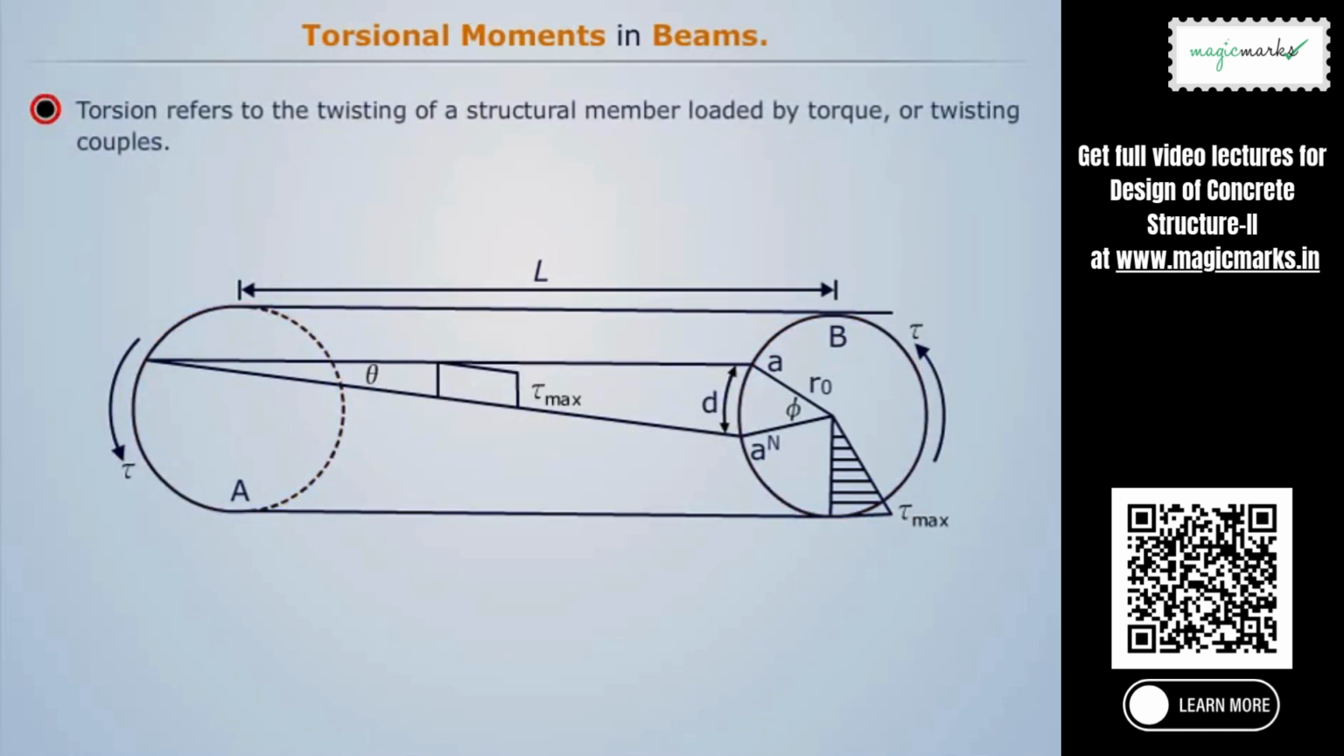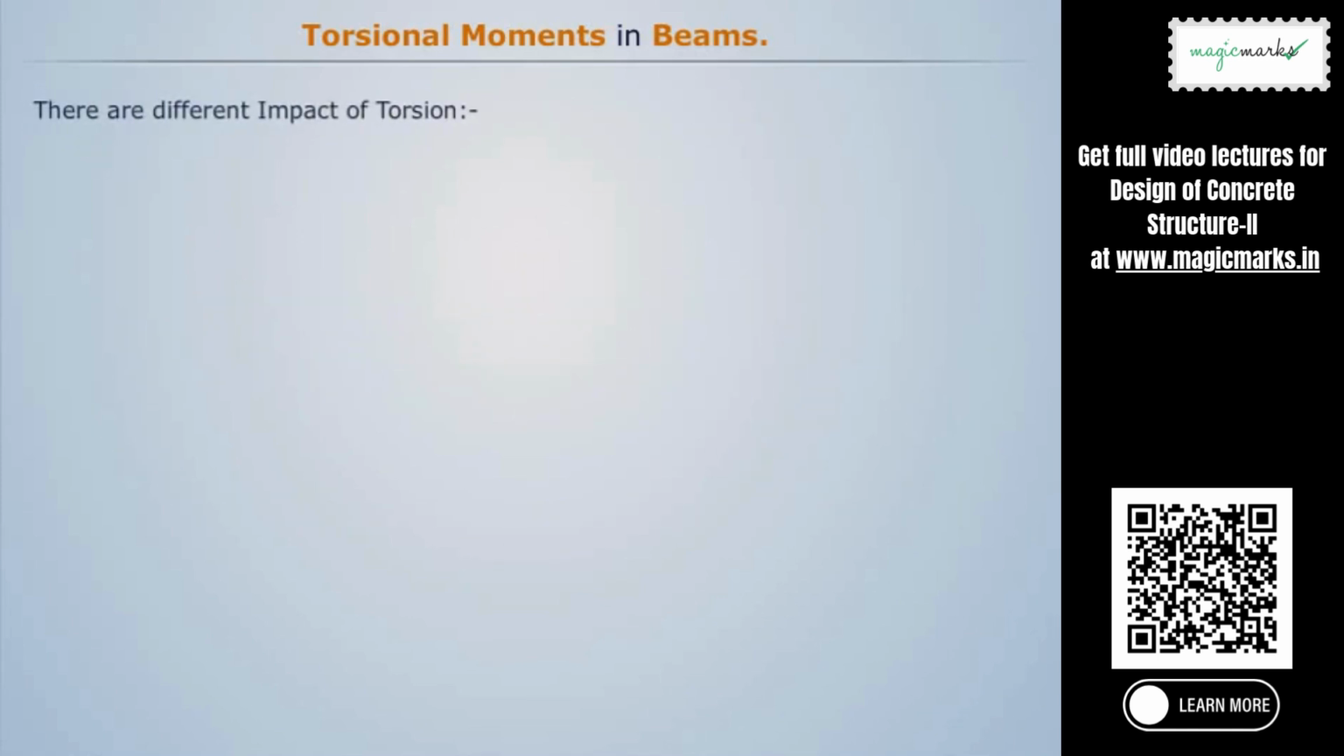Torsion refers to the twisting of a structural member loaded by torque or twisting couples. There are different effects of torsion: rotation, warping, cracks.